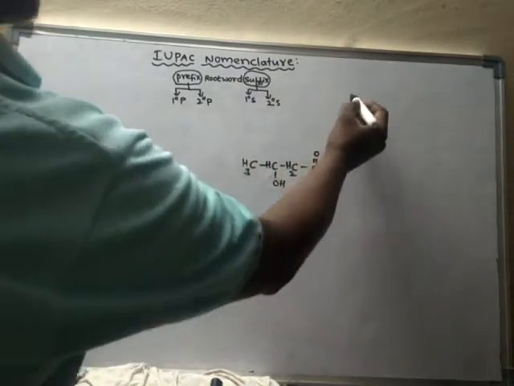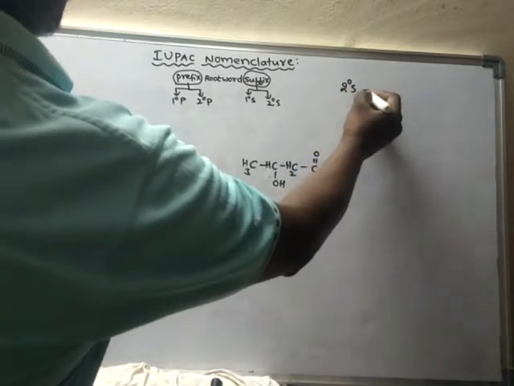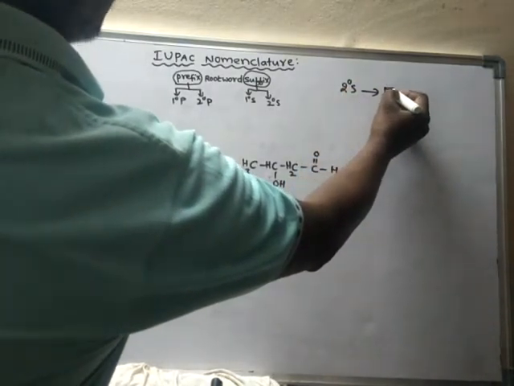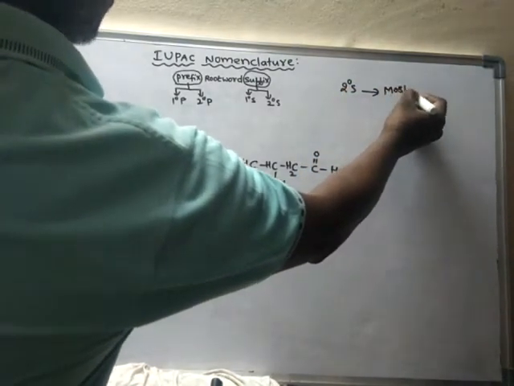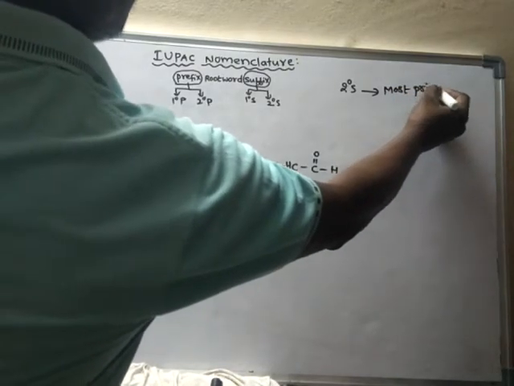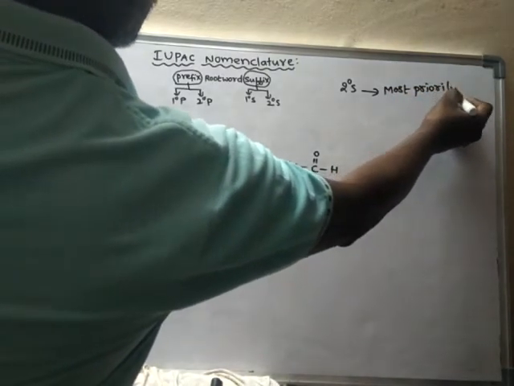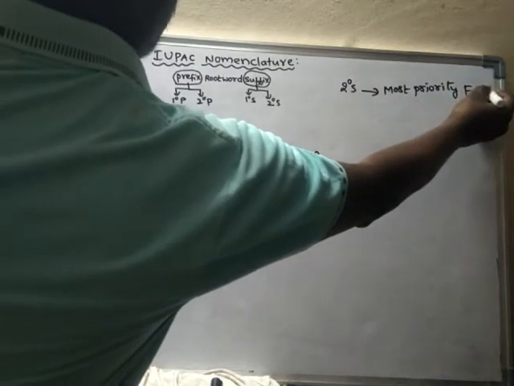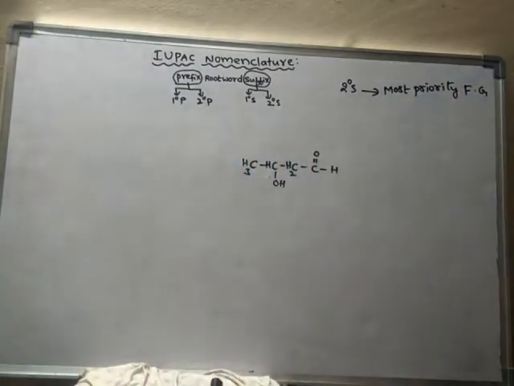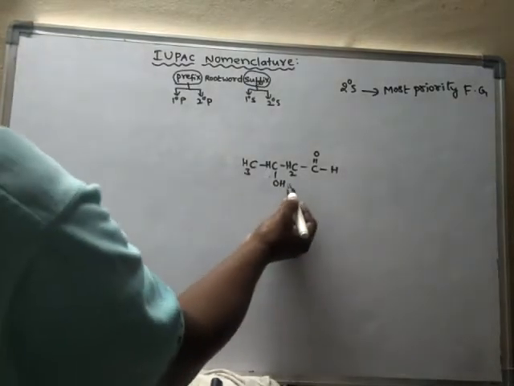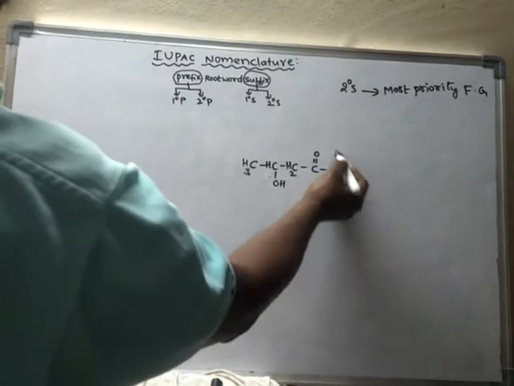Secondary suffix is the most priority functional group. Then which one is the most priority functional group out of alcohol and aldehyde?